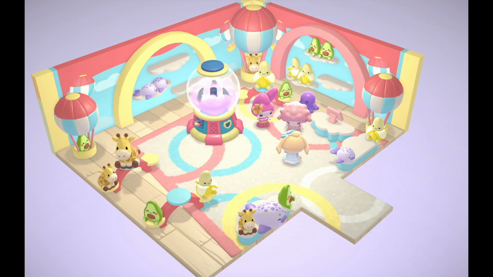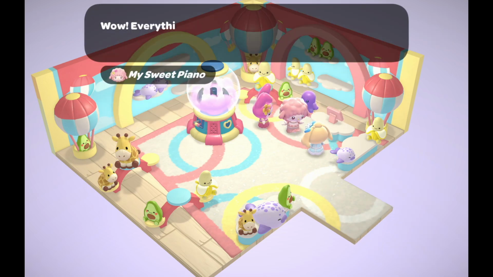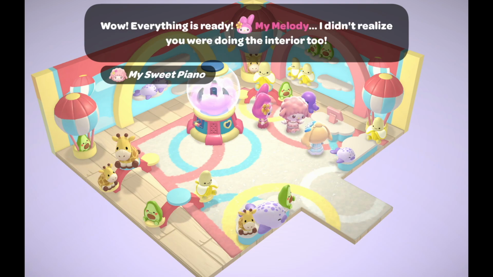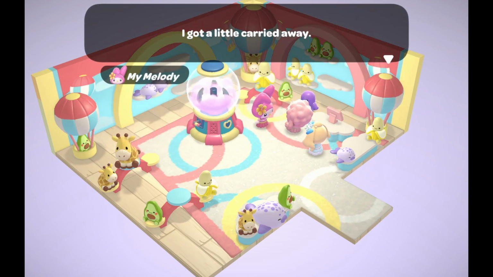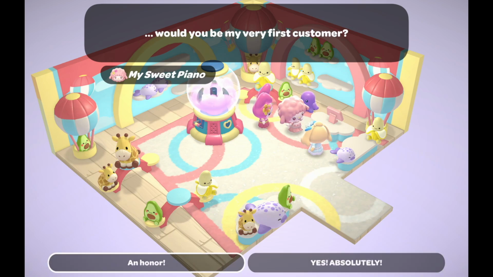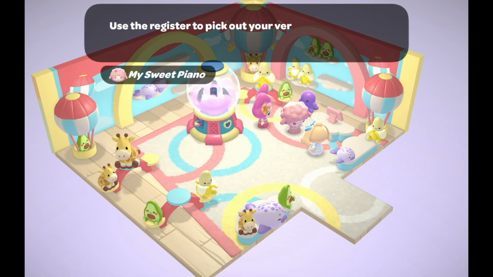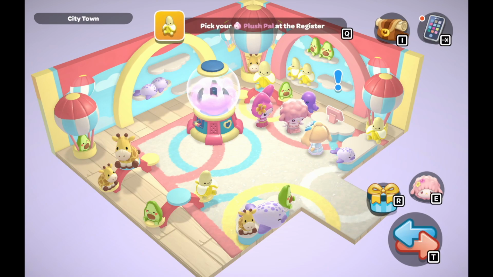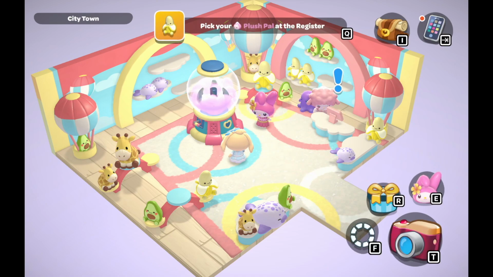It reminds me of when you could work at the Roost in New Leaf, but that was just coffee orders. This is again like a whole entirely different ball game. Anyway, with the console and Steam versions of this game, I know that for the Switch there's a deluxe edition. I'm pretty sure that for PC there's a deluxe edition as well. That gives you a bunch of extra items, kind of like a starter pack to get you going.